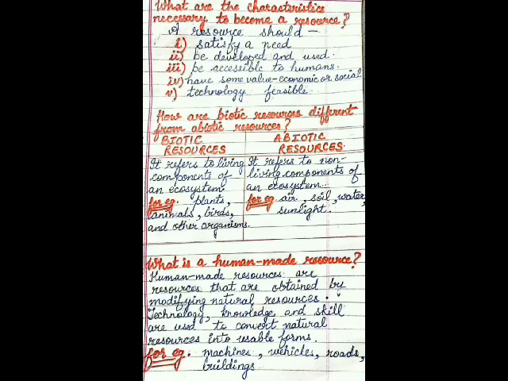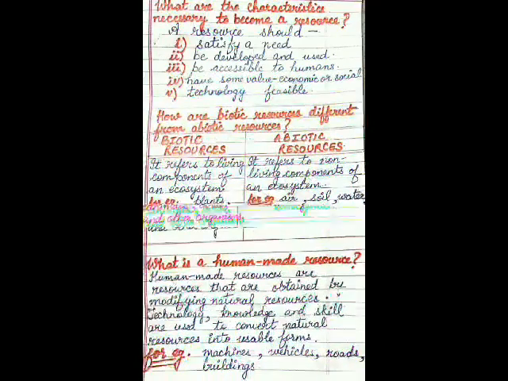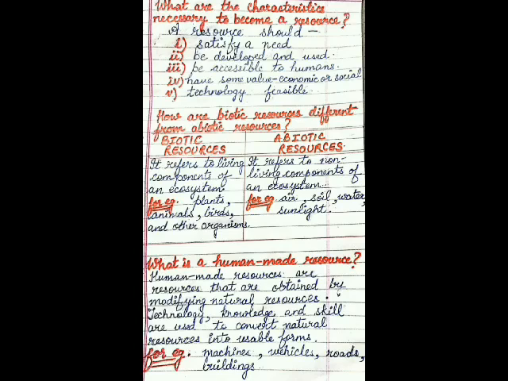On the other hand, one resource we have discussed was potential resource, which is found in a region but has not been utilized. Okay, for example, Rajasthan and Gujarat have untapped wind energy. Next point is, be accessible to humans. Accessible we have discussed means easy to get. Next is, have some value, economic or social. Next point is technology feasible. Feasible means possible.